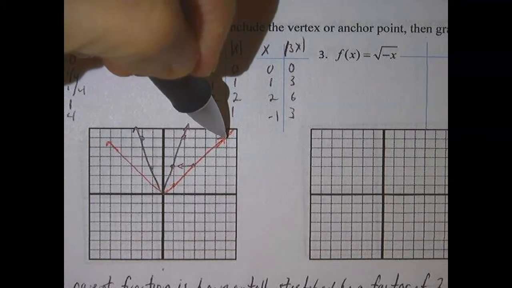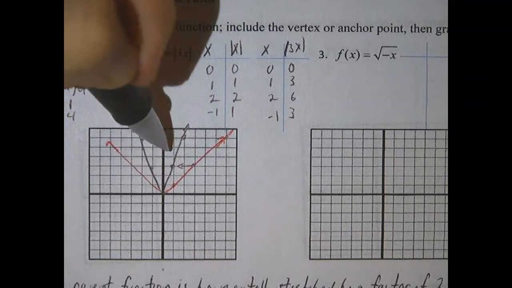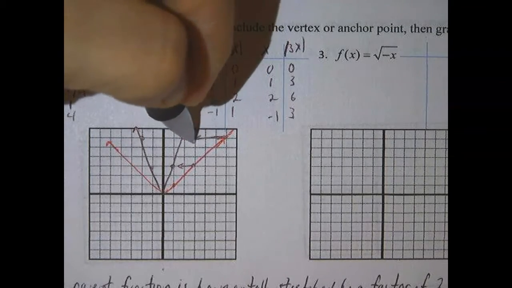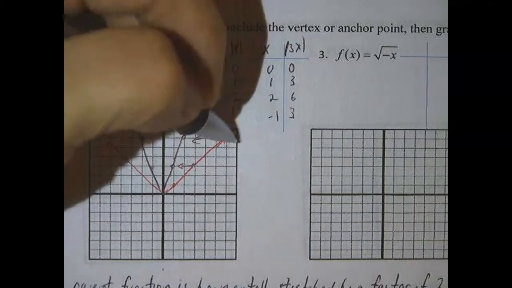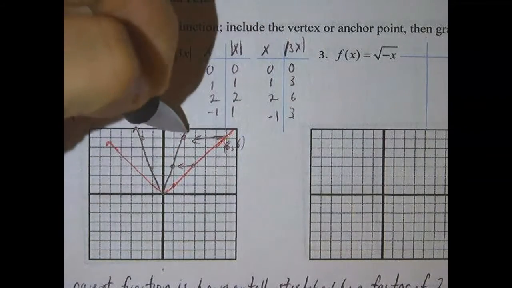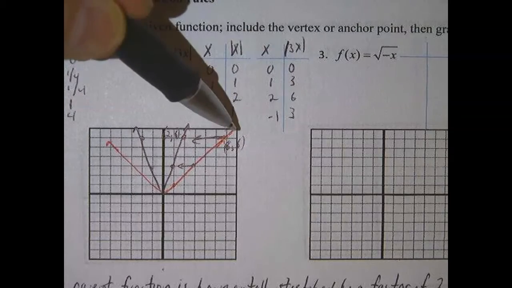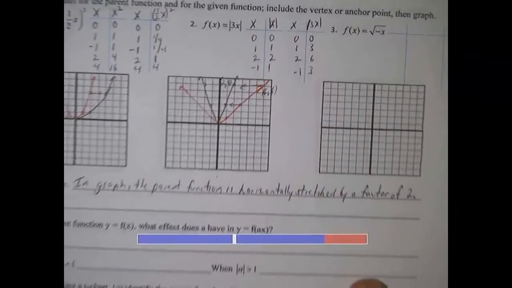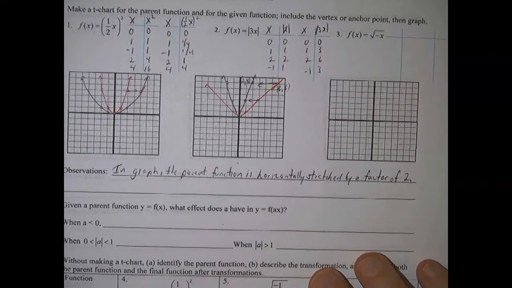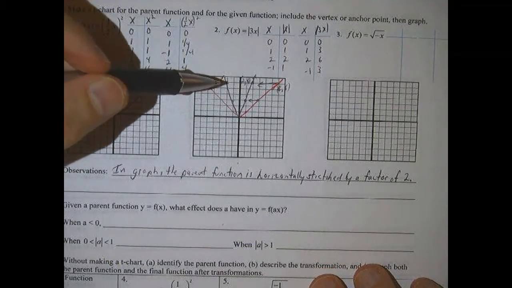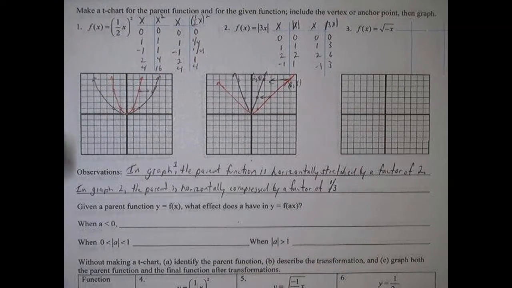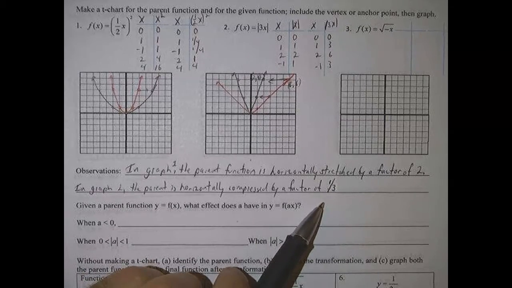This one is 6, 6, and it went to 2, 6. You can write these numbers down too if you want. So you can see what happened is the x-coordinate got compressed by a factor of 1/3. All right, so in graph 2, the parent function is horizontally compressed by a factor of 1/3. So I'm going to write that down.